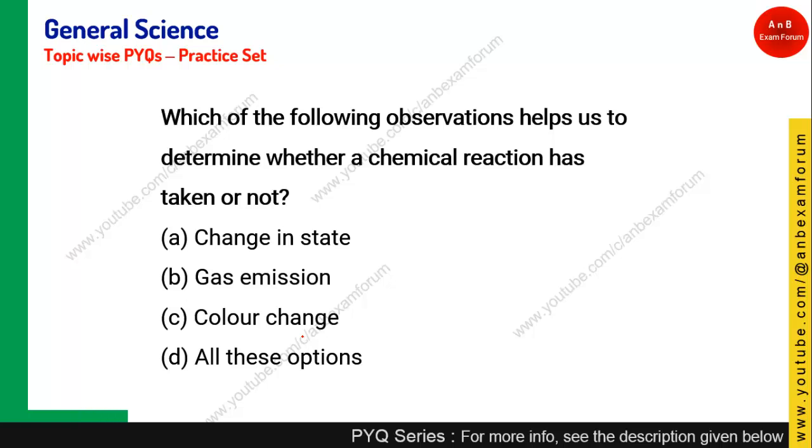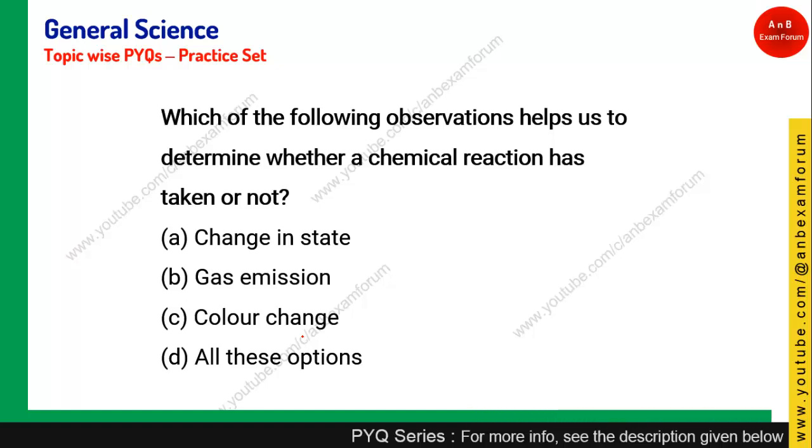The next question is, which one of the following observations helps us to determine whether a chemical reaction has taken place or not? Change in state, gas emission, color change, all of these options. Yes, all of these happen in a chemical change. So if the state is changing from one state to another, along with gas emission or color change, it is nothing but a chemical reaction. So option D is the right answer.